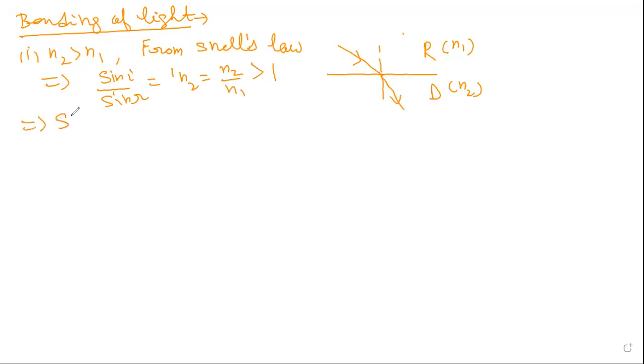So it implies sin i is greater than sin r, or the angle of incidence is greater than the angle of refraction. So what does it mean? This angle, the angle of incidence, is greater and this is smaller. So that means it is coming closer to the normal, right? If it goes this way the angle will increase, and if it is coming towards the normal, then the angle will decrease, right?